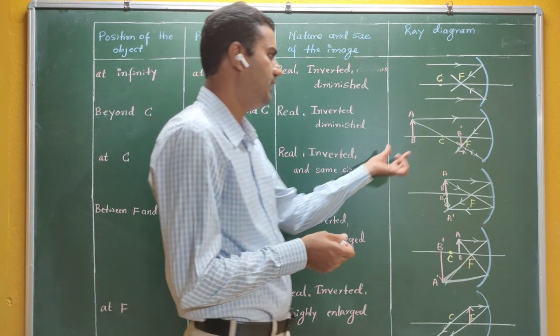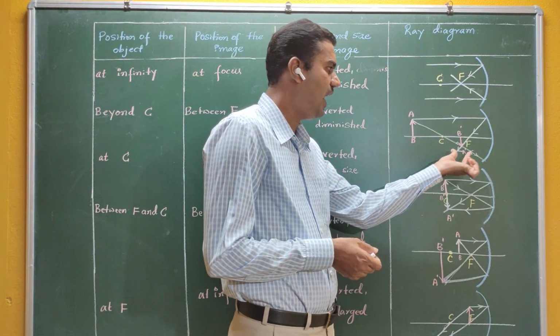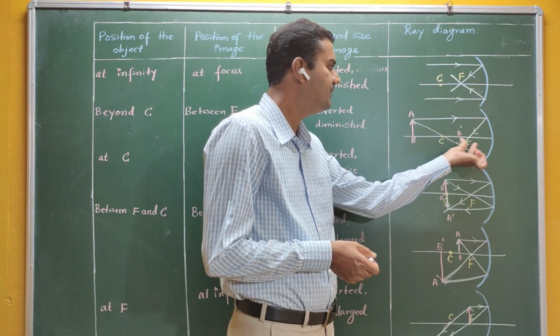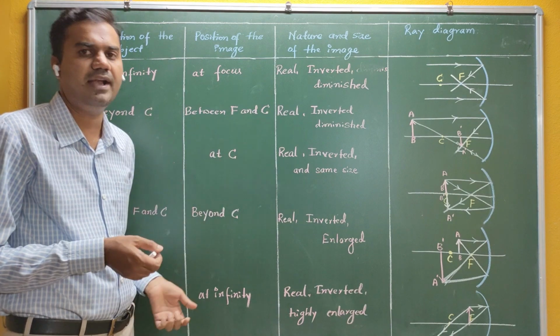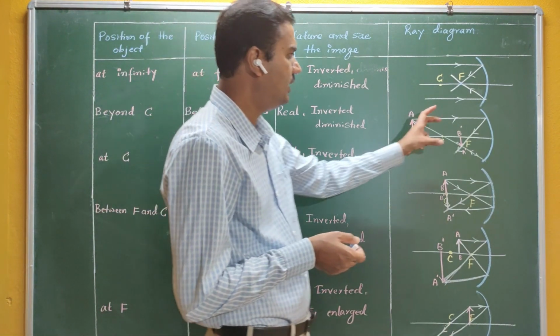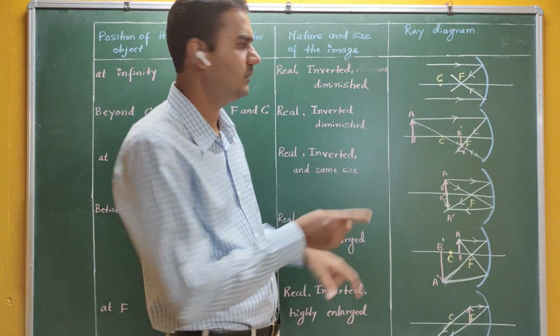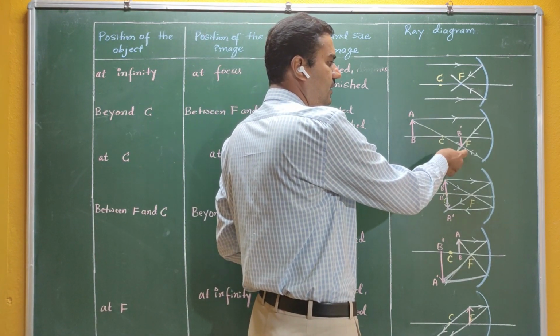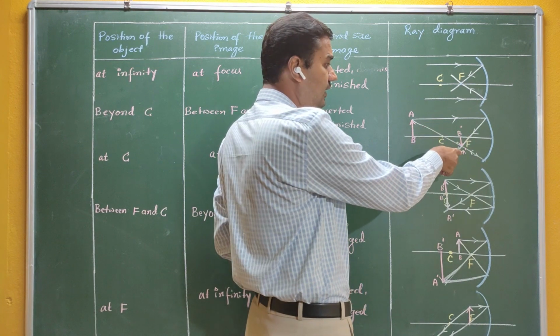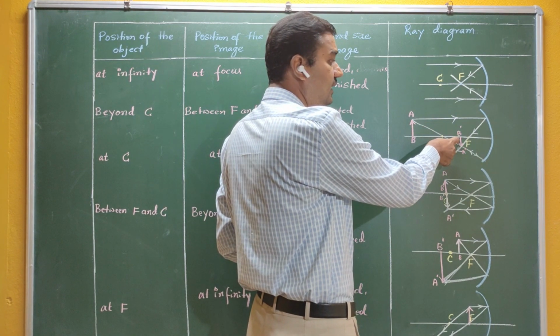Okay, so your object is here beyond C. You will have your image between C and F. So your image is between the principal focus and the center of curvature. And how does it look? It is inverted. Your AB is direct, and this is A here, but the head A comes down here. Therefore your A dash and B dash is a real image.